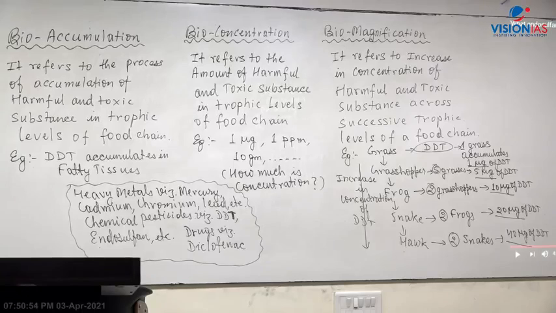That is bioconcentration. And when I'm talking about accumulation, I'm talking about the process by which it gets stored in the tissues of the animals. I have written very clearly on the whiteboard. I think it must be clear to you.